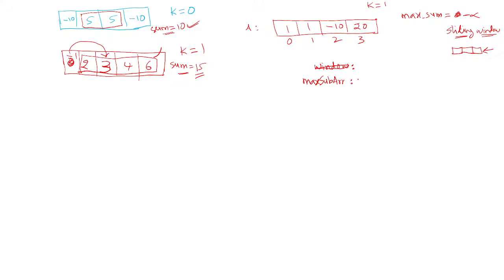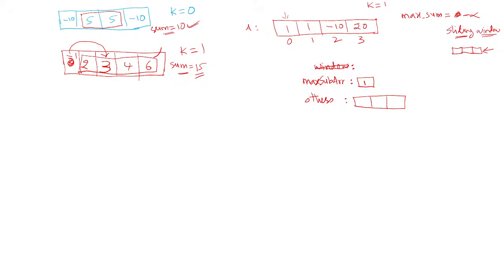I start with the first element and consider it as the max sub array. The remaining elements I call others. So what are the other elements? These other elements, 1, minus 10 and 20, are the others. I am considering this as the sub array now, and the remaining elements are these three elements.